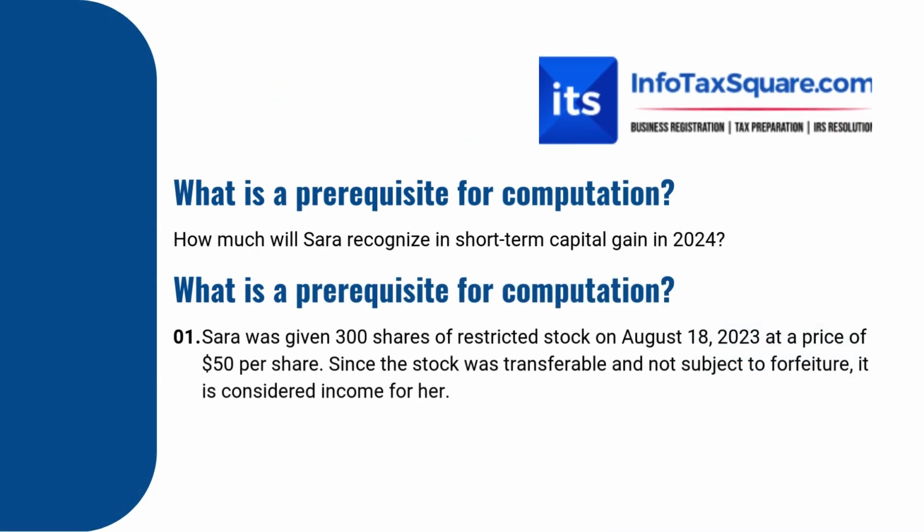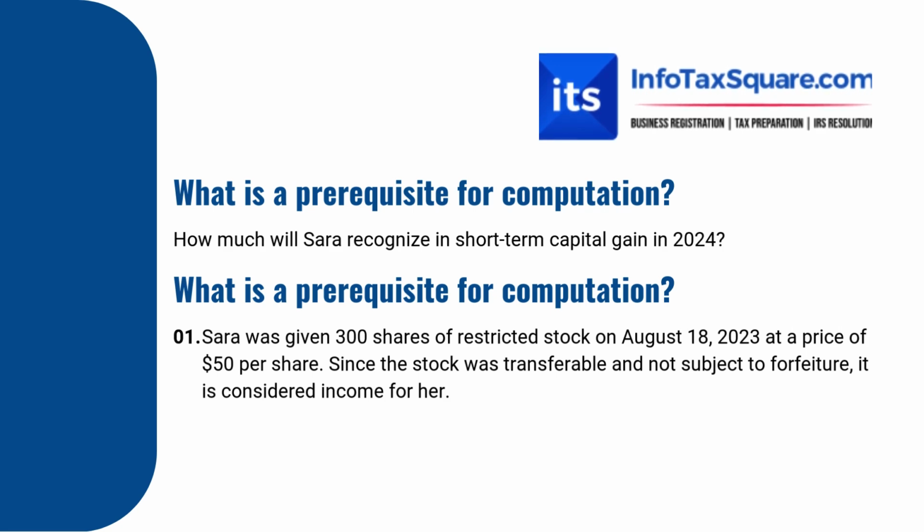What is the prerequisite for computation? How much will Sara recognize in short-term capital gains and losses? In order to determine capital gains and losses, we need to know the basis of the stock and the disposition price of the stock. If the stock is sold within 12 months, it is recognized as a short-term capital gain, and if the holding period is over 12 months, it is recognized as a long-term capital gain.